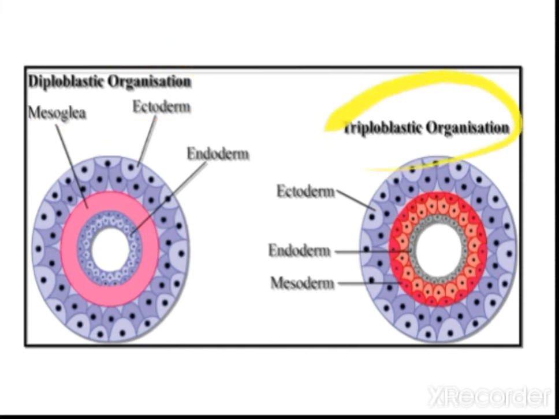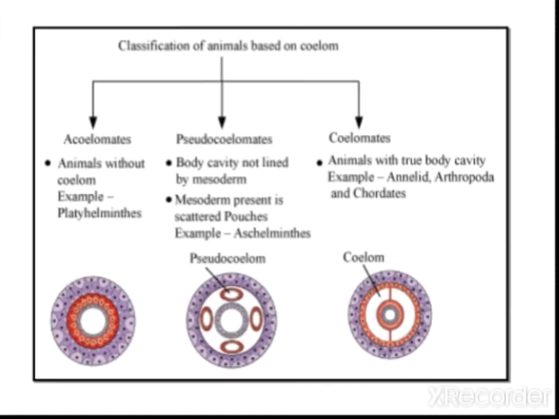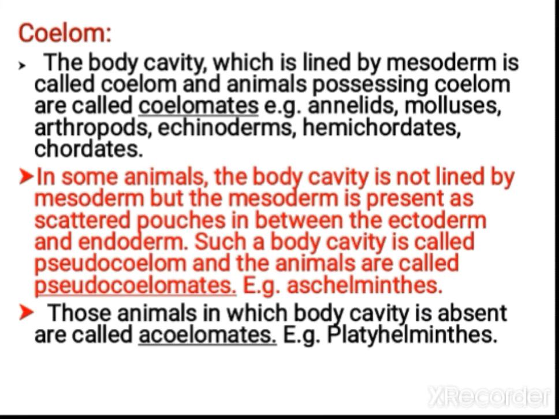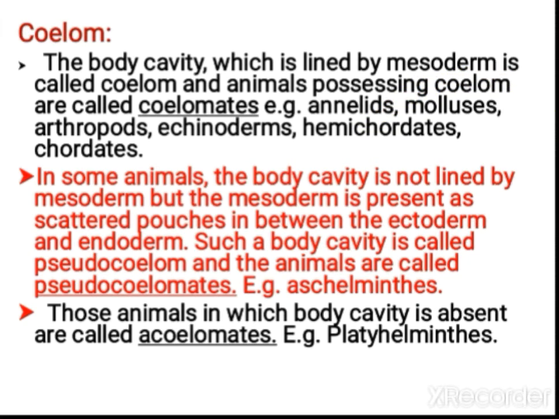In triploblastic organisms, you can see the 3 layers clearly: the cellular layer outside is ectoderm, the inner layer is endoderm, and this is mesoderm. Like that you can see 3 layers, it is coming under the triploblastic category.